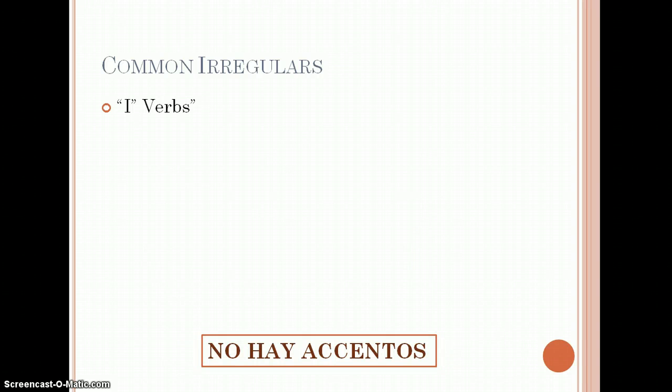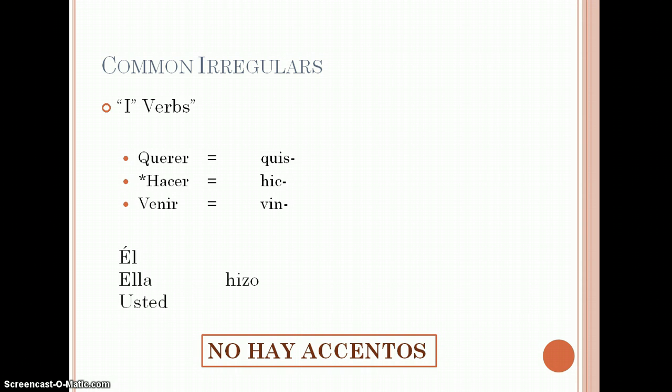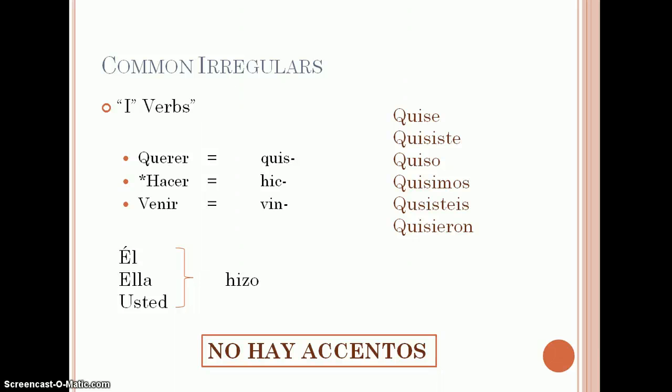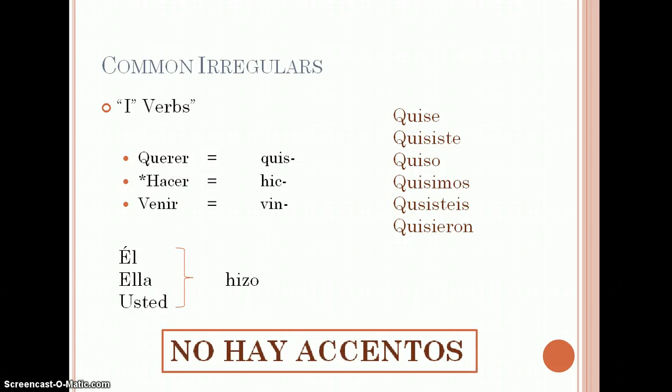Finally, we have the last group that we call the I verbs. Some common irregulars. You'll notice that with hacer, I've put a little star because that él, ella, usted form is also irregular with the spelling change that happens. So it's hizo for them. But for the rest of them, they're like querer, venir. You have quise, quisiste, quiso, quisimos, quisisteis, quisieron. You can see that that S doesn't change for querer in the preterite. And of course, again, there are no accents.